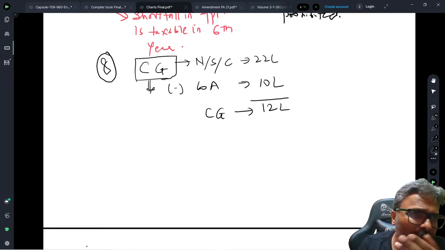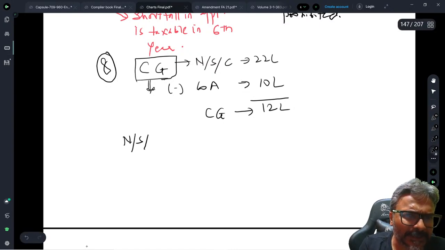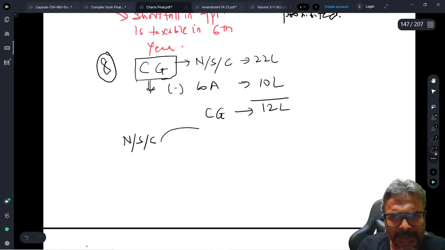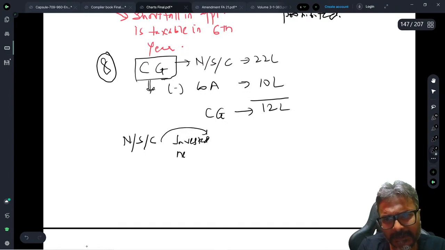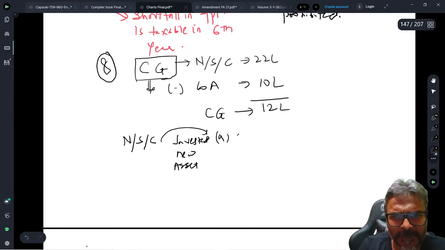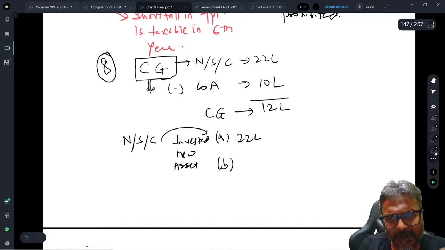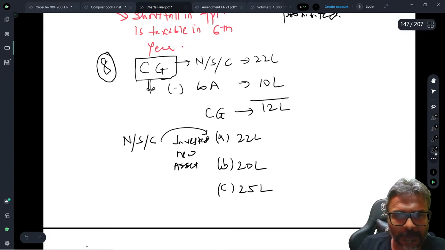Now, you will also be given in the examination question the net sale consideration, NSC, that you have invested in the new asset. In the new asset, they will give you information like this, students. I'll give you three options. Option number 1 is 22 lakhs. Option number 2 is say 20 lakhs. And option number 3 is say 25 lakhs. They will give you three options.